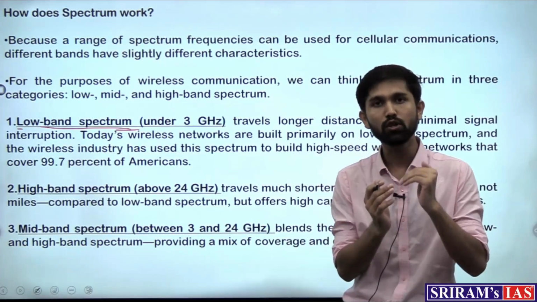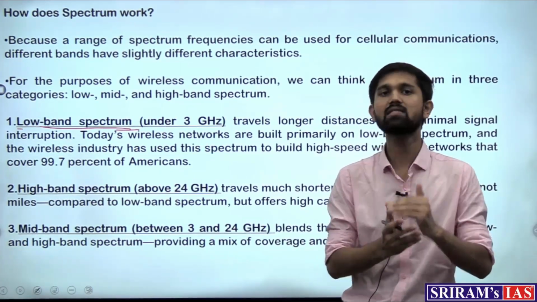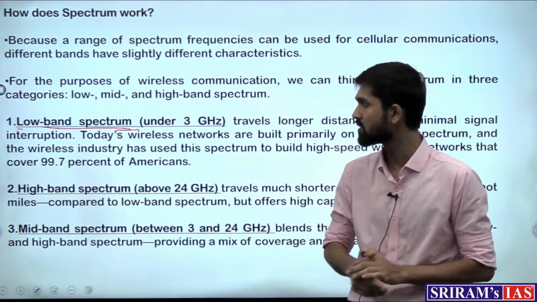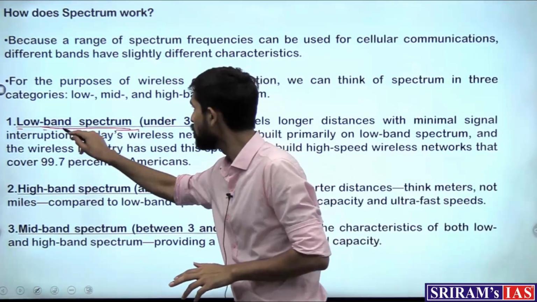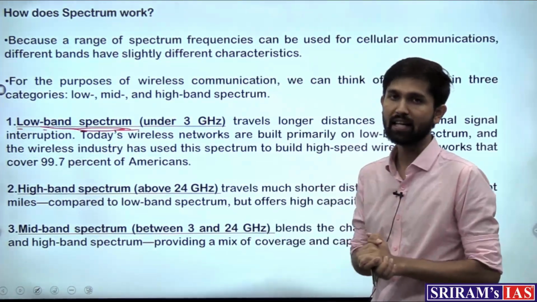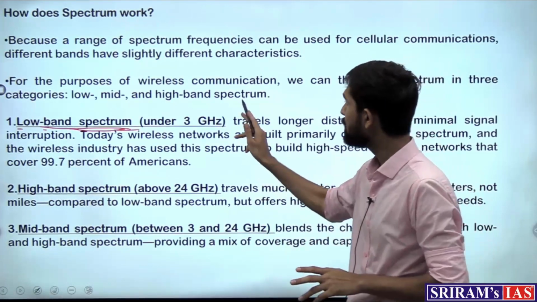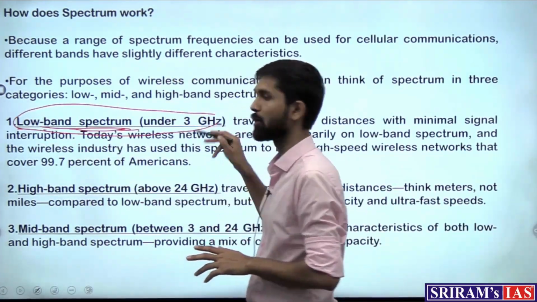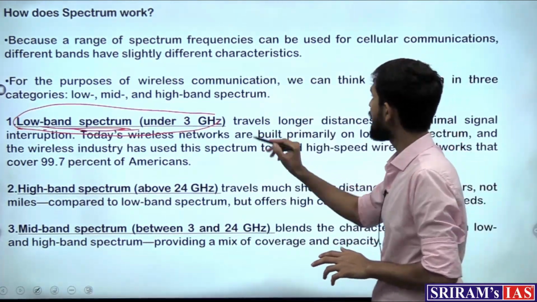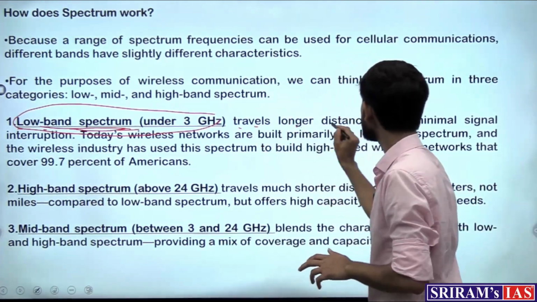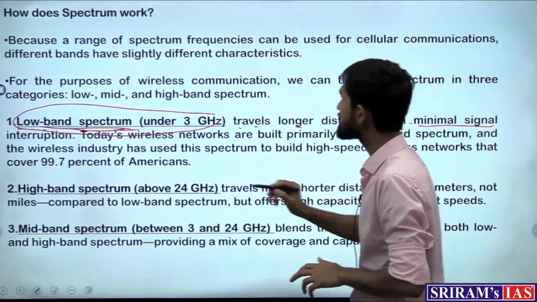So there are certain uses, advantages and disadvantages of all the bands. A lot of companies would be purchasing this low band spectrum. In this band the data travels longer distances with minimal signal interruption.